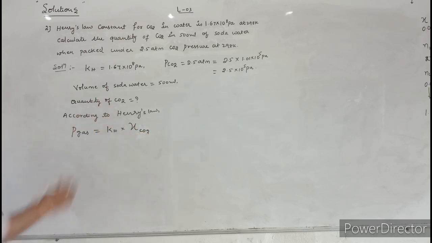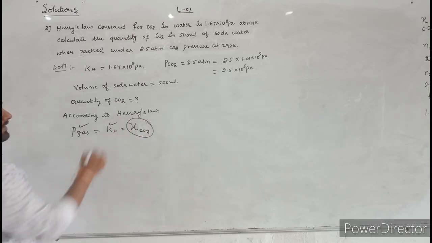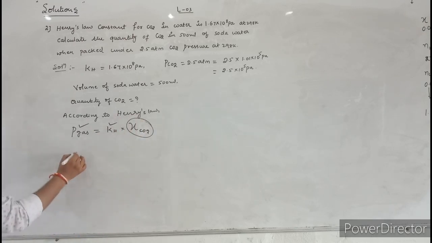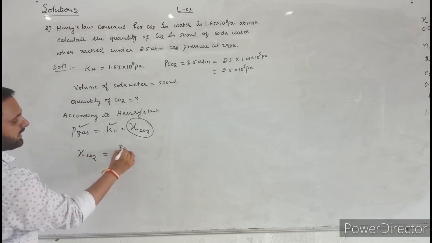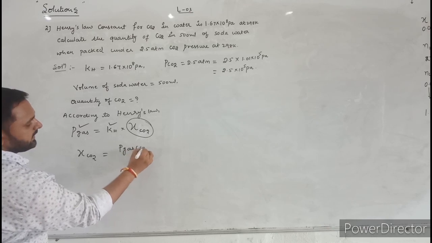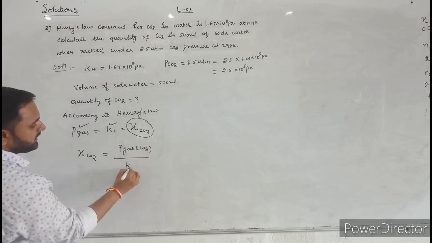Here because the gas is what? Carbon dioxide. Now here the pressure of carbon dioxide is given. Next Kh value is given. We need to calculate mole fraction of carbon dioxide. The mole fraction of carbon dioxide is equal to pressure of carbon dioxide gas divided by Kh.